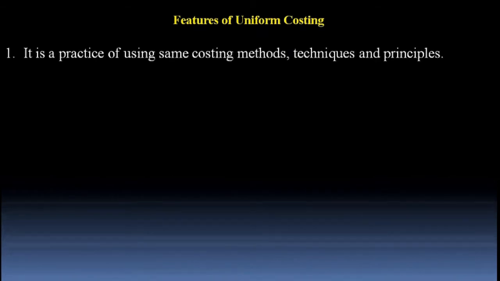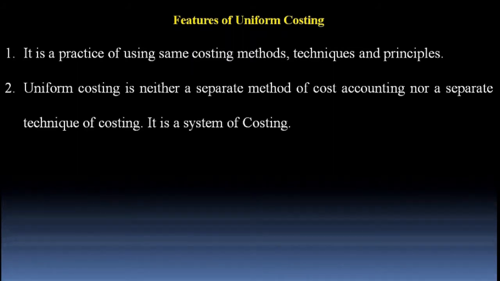Now let's discuss the features of uniform costing. Point number one, it is a practice of using the same costing methods, techniques, and principles. Point number two, uniform costing is neither a separate method of cost accounting nor a separate technique of costing. It is a system of costing. It is interesting to note that uniform costing is neither a separate method of cost accounting like job costing or process costing, nor a separate technique of costing like marginal costing or standard costing, but is a particular system of costing which takes the help of both methods and techniques of costing.